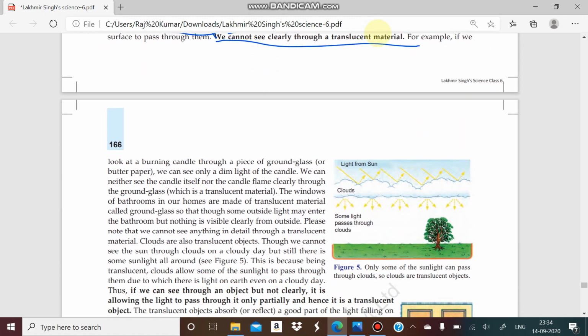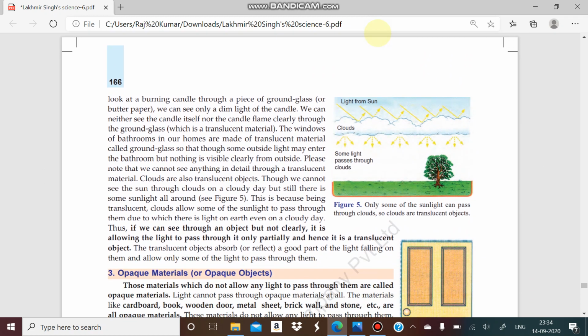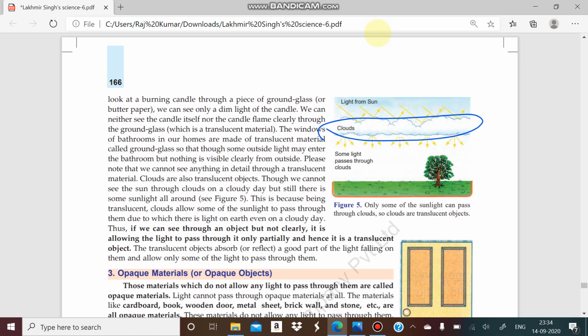There are many different examples. If I take smoke, when smoke is present, you cannot see properly through it. If you take the example of clouds, you cannot see clearly through the clouds, because they are highly dense and are a translucent substance. During the day, I think you have seen that some clouds are present in the atmosphere, so sunlight does not fall directly towards the earth.